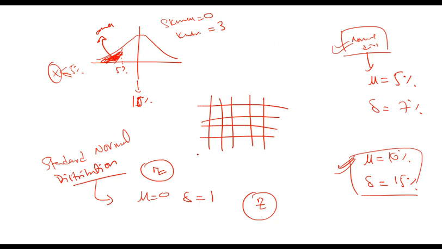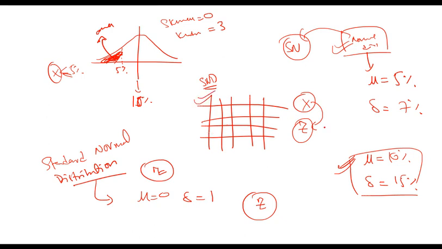So now what I can do is that I have a standard normal distribution table, which means I can find out areas for standard normal distribution. But my distribution is not standard normal. It is normal but not standard normal. So what I can do is convert it into a standard normal and then do my calculation using the table, which means I can first convert X into Z, and then find the probabilities or areas, whatever I want, from this particular table.